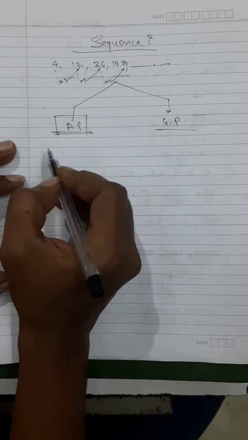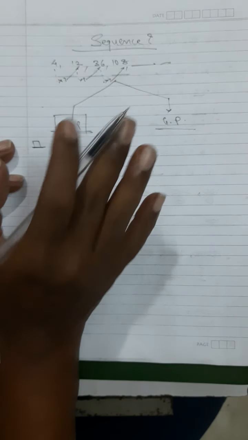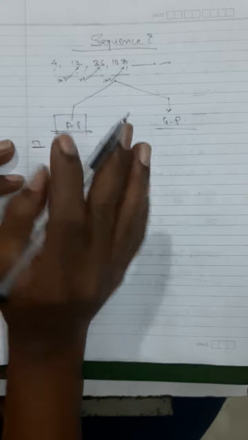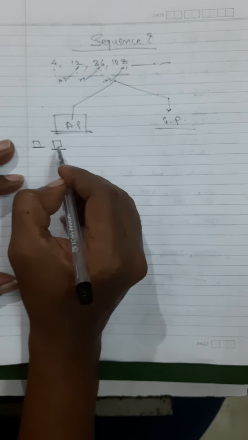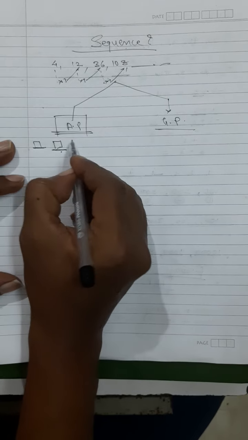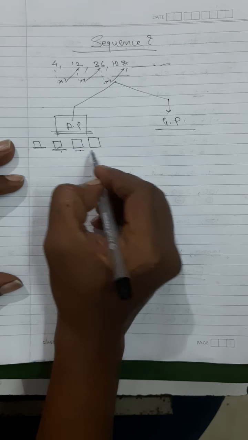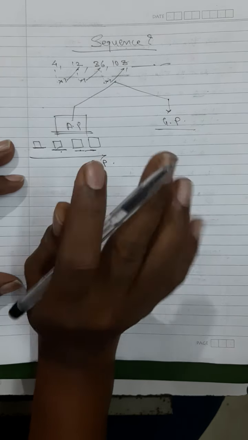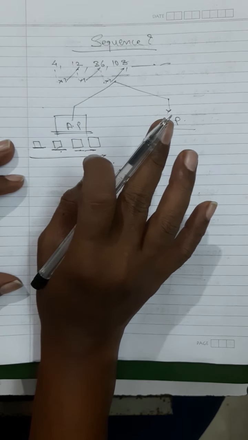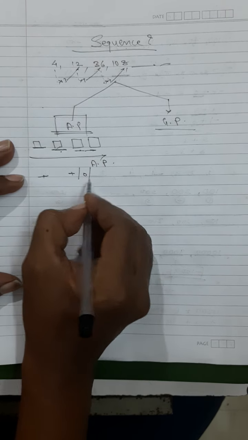What is arithmetic progression? See, try to understand. Whenever every term is added by some number, and it is the same number every time, so that you get the next term. And again, this second term will be added by the same number, then you get a third term, and this third term will be added by the same number, so you get a fourth term. Then we say this sequence is in arithmetic progression. Remember, the term is always added, and it is added by a positive number or a zero or even a negative number.